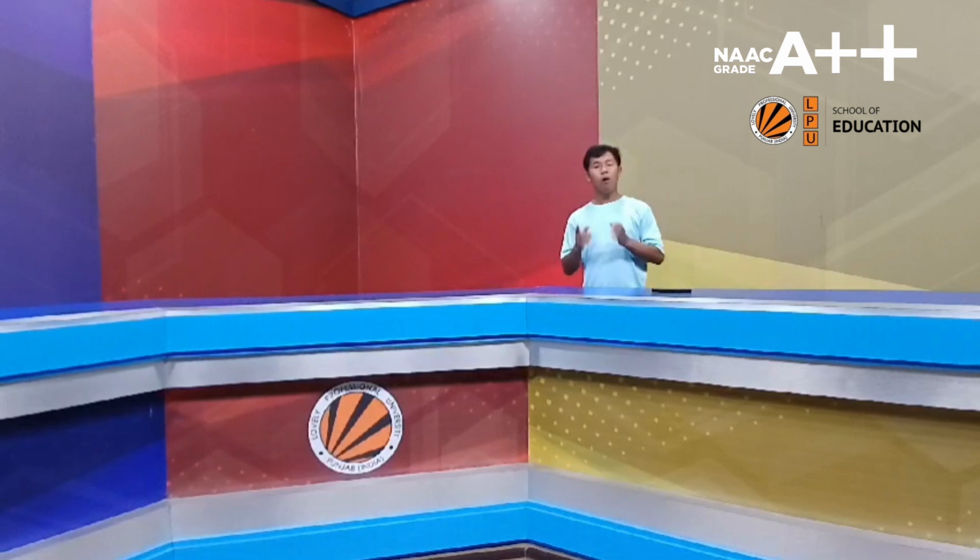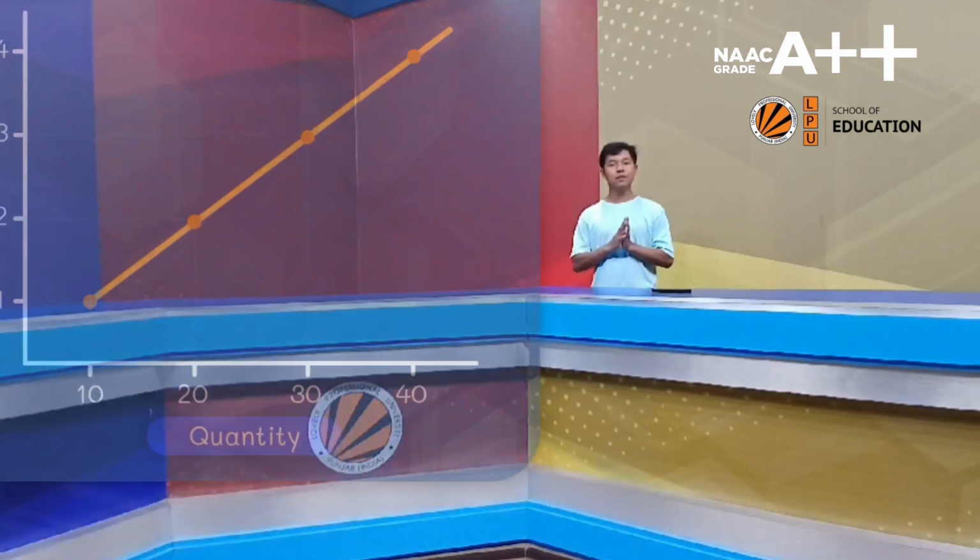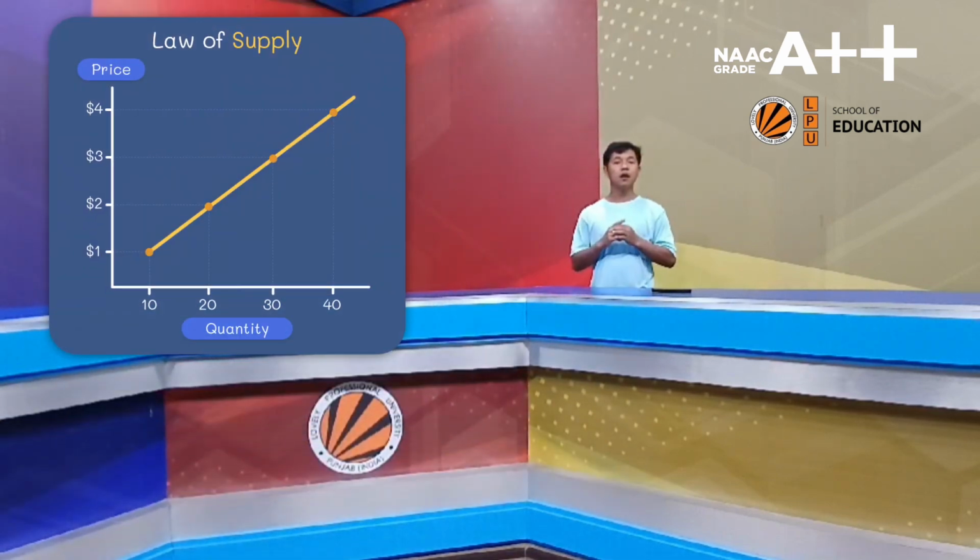Okay, and then the law of supply. The law of supply also has a relation with the price. Whenever the price of the products increases, the suppliers supply more and more commodities, more products, to the market. Okay, and when the price of a commodity decreases, they supply fewer products or commodities to the market.